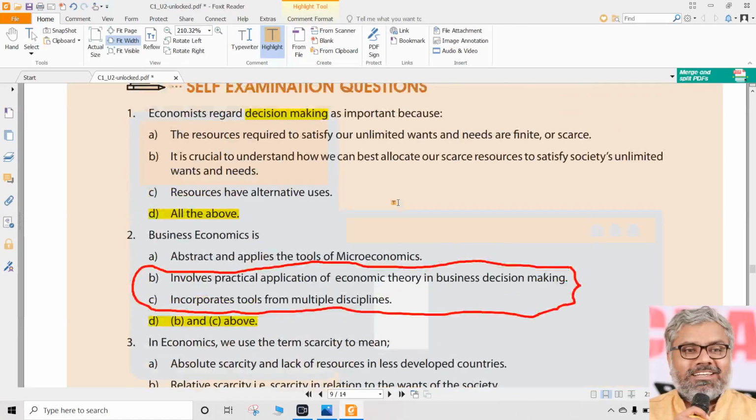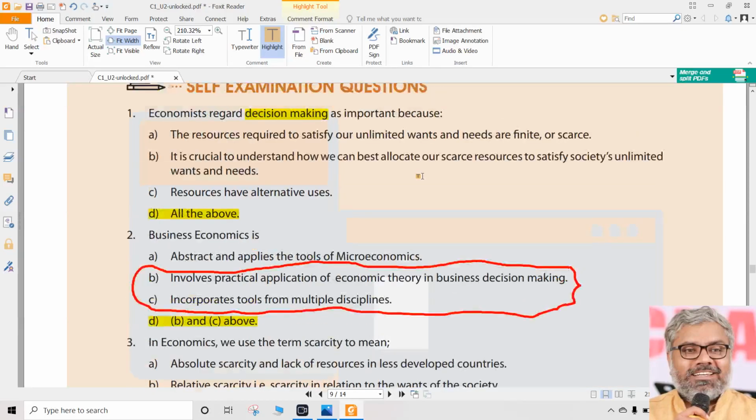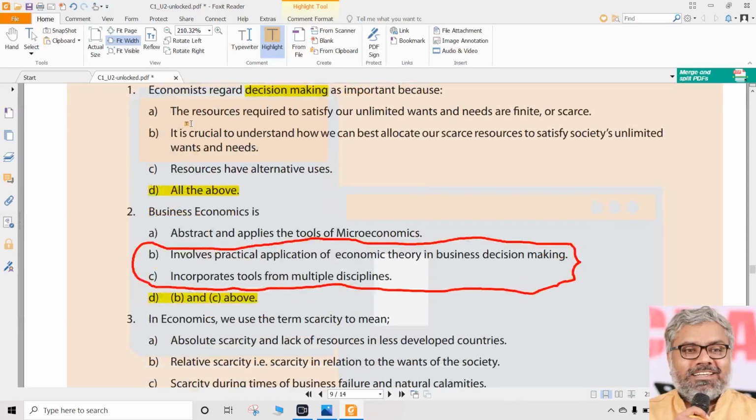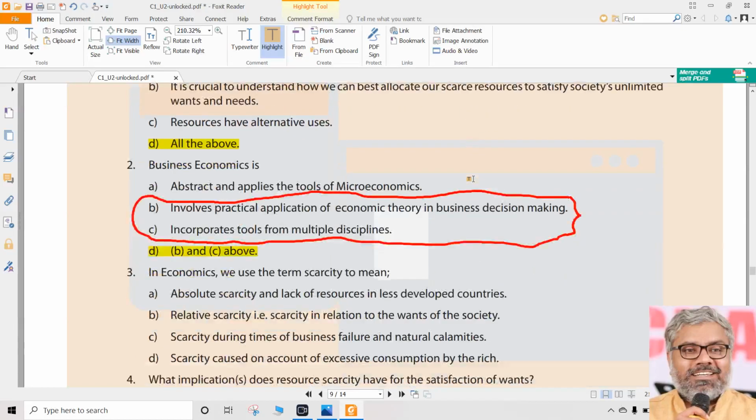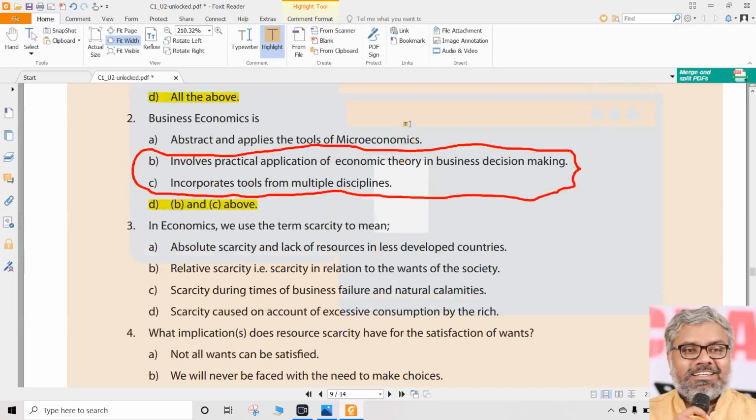Like that, our thought process has to guide us in selecting the correct answers. A lot of times it so happens we may not be able to understand the English used in the questions. It is quite possible. Then we cannot say that I don't know this word because of which I don't know the answer. Those are all excuses. That is what failures will talk. Those who are going to be successful will dissect the question. They will understand what this question is talking about, and what it is that we know 100%.